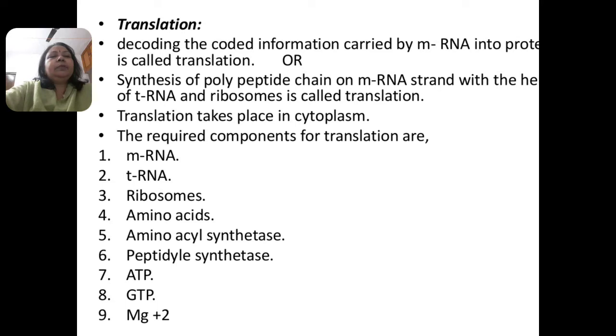This translation takes place in the cytoplasm of the cell, and it requires some components that are very necessary for this process. The first component is messenger RNA, then transfer RNA, ribosomes, amino acids, amino acyl synthetase, which is an enzyme, peptidyl synthetase, which is also an enzyme, ATP (adenosine triphosphate), GTP (guanosine triphosphate), and magnesium ion is also responsible for this process.